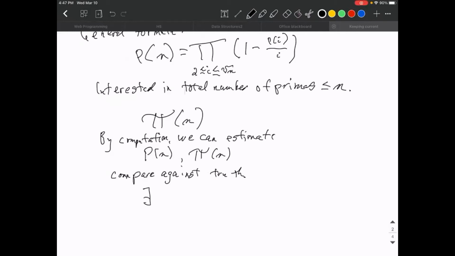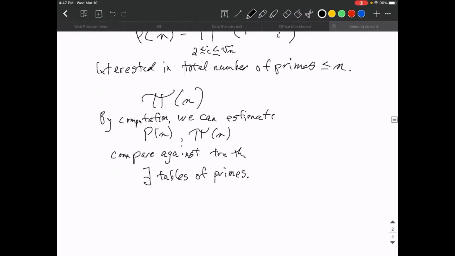There are tables of primes. And you can get such tables in various forms. Nowadays, you can get it on the computer. When I first did that, this was well before computers were doing that or before the internet. And so I referred to the Handbook of Mathematical Functions by Abramowitz and Stegun, a great volume that I recommend to everyone. And that actually has a table of primes. This is good until you run out of room on the table. And you can very quickly compute values of P of n and pi of n, which exceed that table.